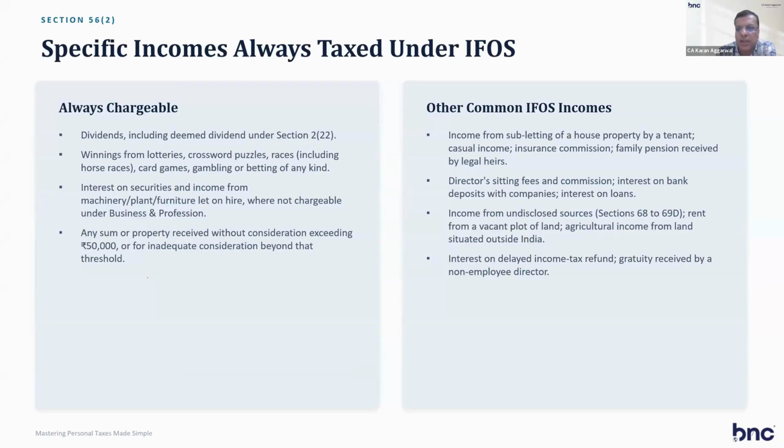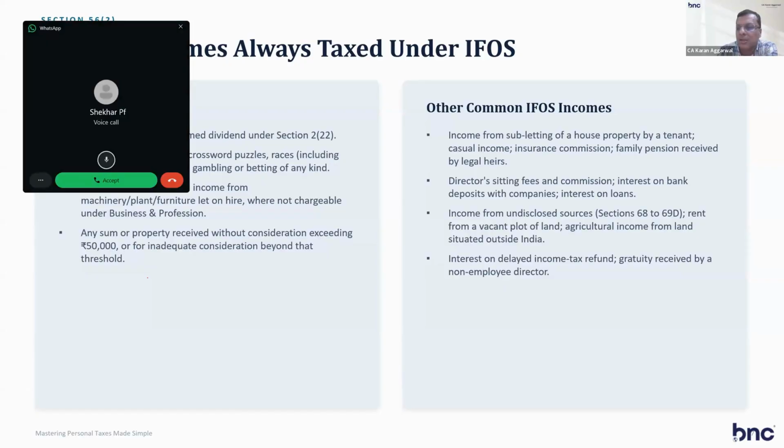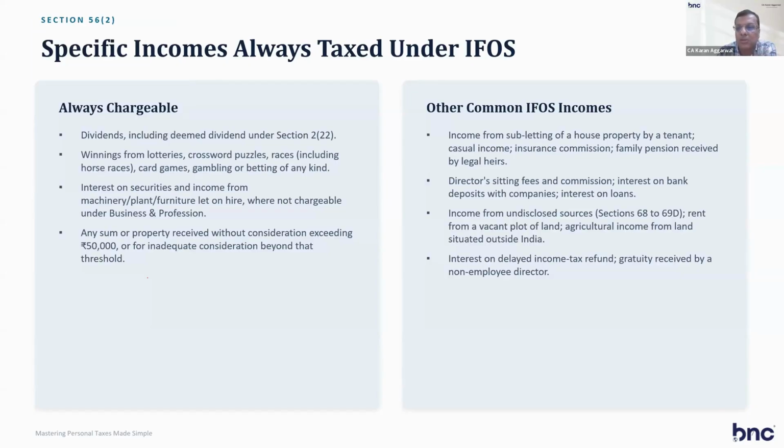Income from subletting of a house property by a tenant is also income from other sources. Subletting means that you have taken a property on rent and then you have sublet it to another person. In Goa, it is happening: the BYOB concept has taken place, and now the subletting concept for villas is taking place. That subletting is income from other sources, not income from house property. So you will not get the 30% reduction that you get under income from house property.